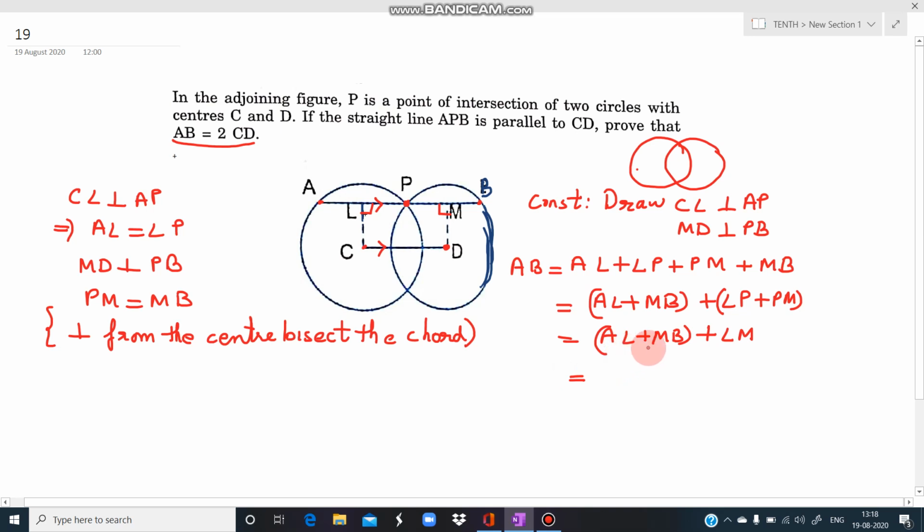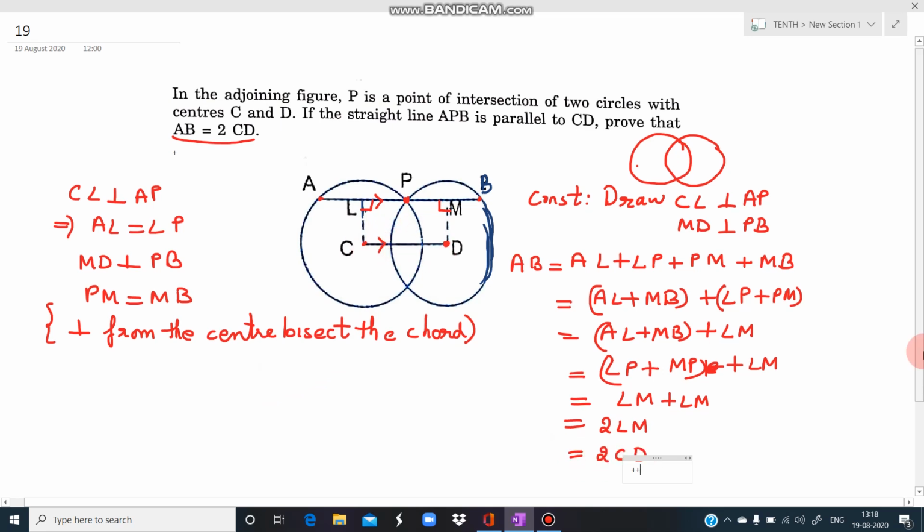After that we substitute again. We know what AL is equal to, because we have to show it equal to CD. So therefore we don't need AL, we don't need MB. Let us substitute them again. What is AL? It is equal to LP. What is MB? It is equal to MP. And plus LM, this we write as it is, LM. Now what is LP plus PM? It is LM. Okay, so this becomes 2 times LM. Now this LM is equal to CD.